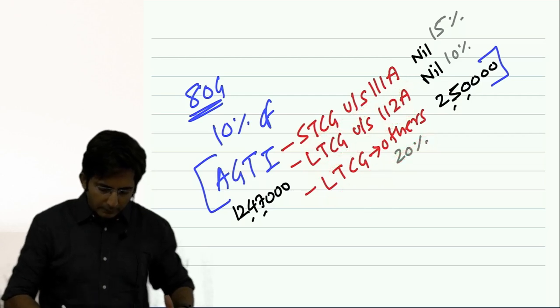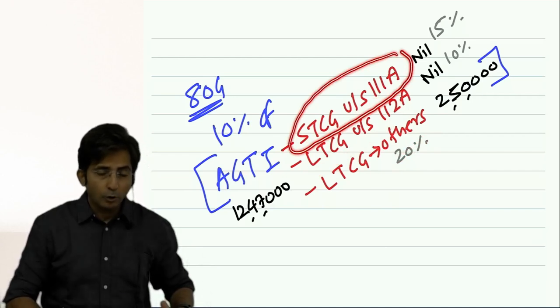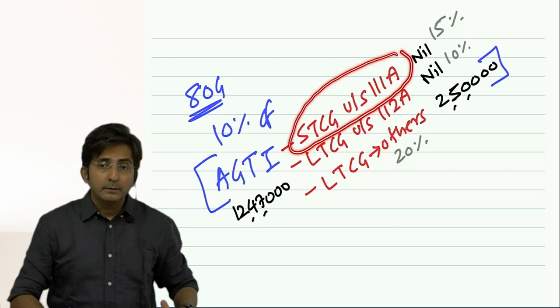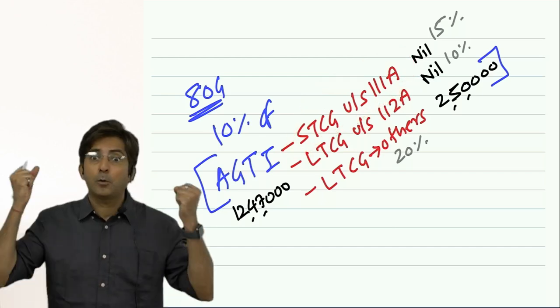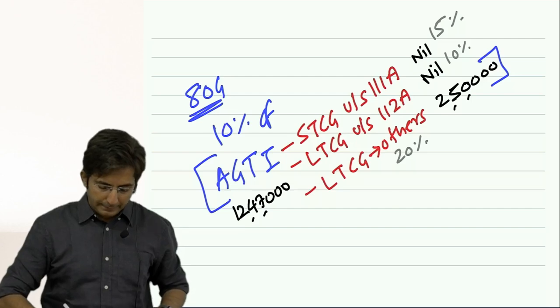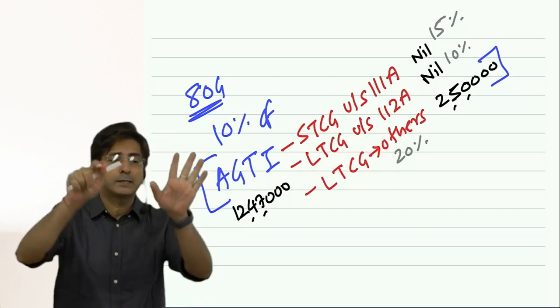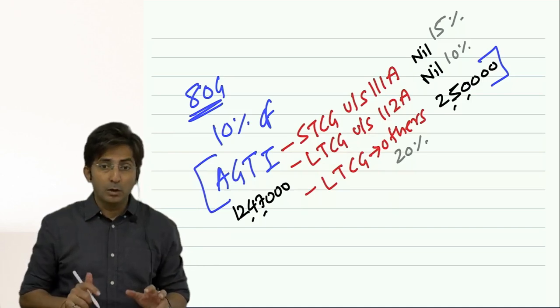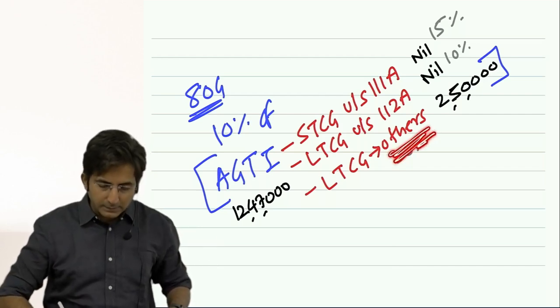Read what I have written. Short term capital gains under section 111A. What do you mean? Equity shares are sold within 1 year and you made a profit. So that is called 111A. And then long term capital gains under 112A, even this pertains to equity shares only, but sold after 1 year. That's why it is long term.